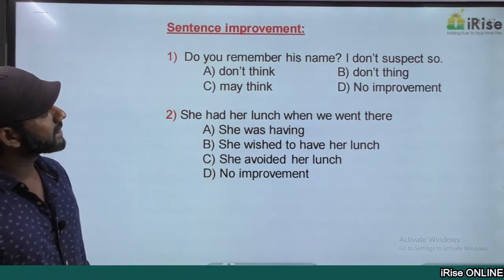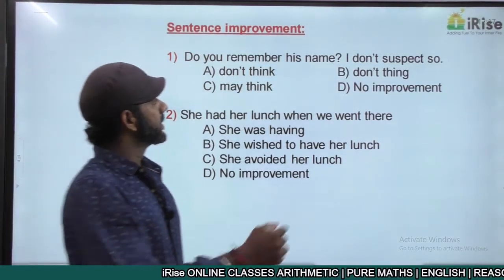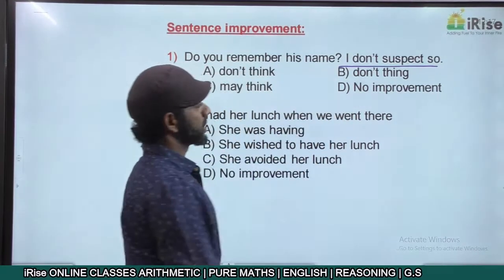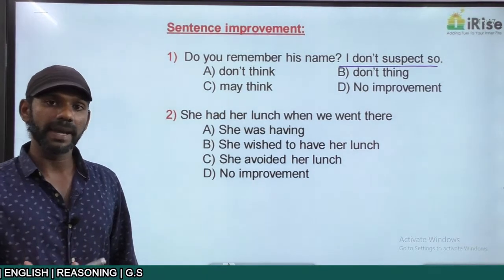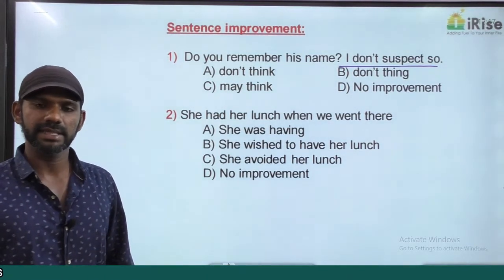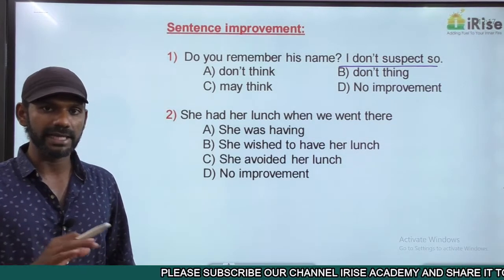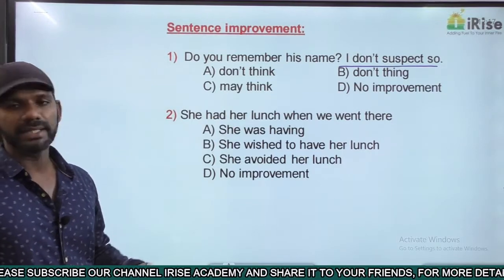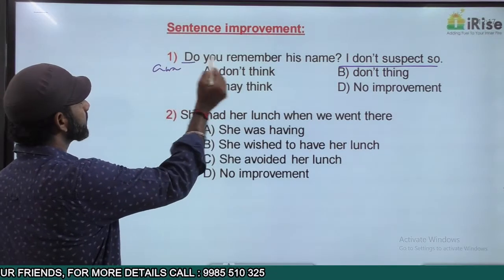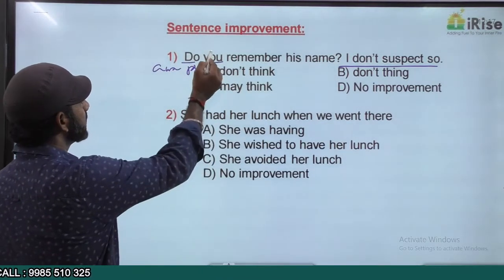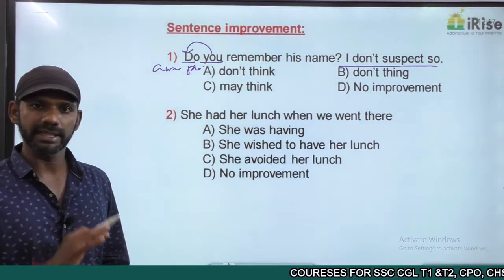Do you remember his name? Question mark. I don't suspect so. Now this part is given as the options. I told you every option that we select must be grammatically correct and must make sense. If a sentence is grammatically correct but does not make sense, without thinking we must eliminate that option. Do you remember his name? Question mark, interrogative. Do is the auxiliary verb. You is the pronoun here. The auxiliary verb is coming before the pronoun. Interrogative sentence, the first part is grammatically correct.